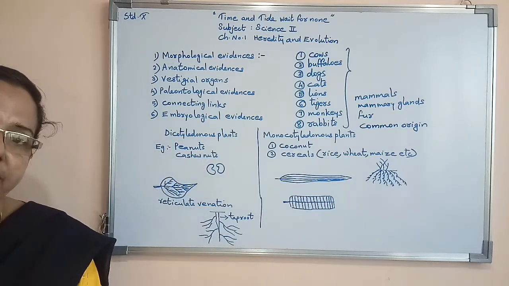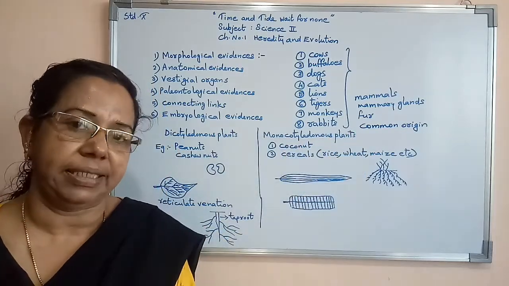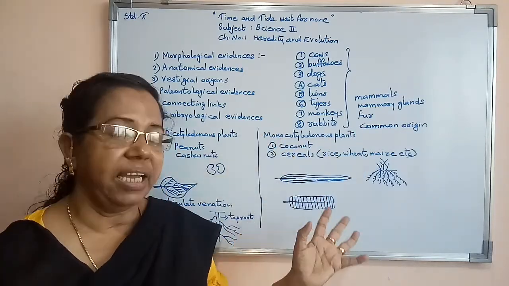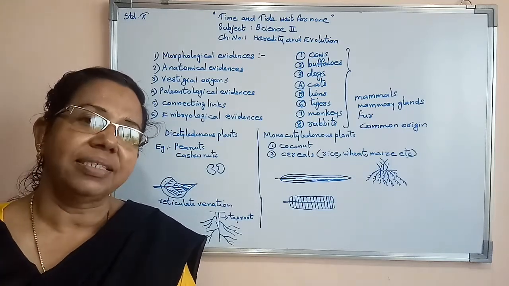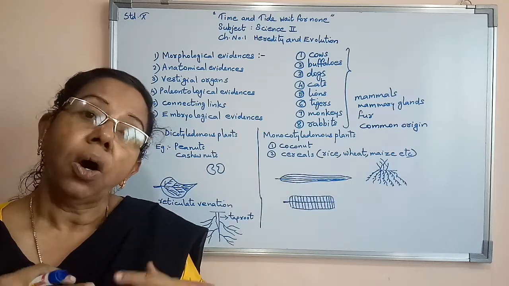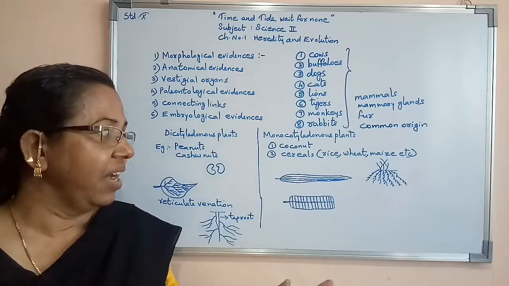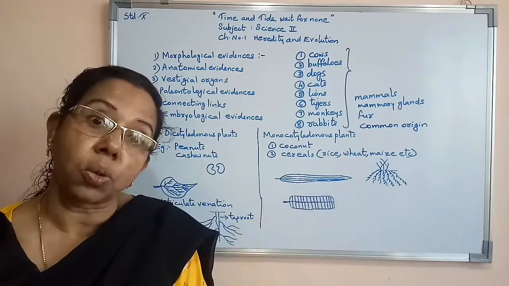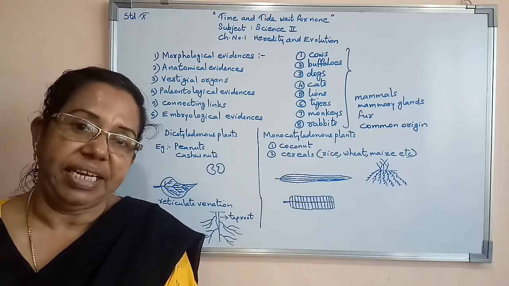When we come to monocotyledonous plants, again from small grasses to the large coconut tree, even various types of palm trees, all plants come under monocotyledonous plants. All have fibrous roots. Even their leaves have parallel venation.